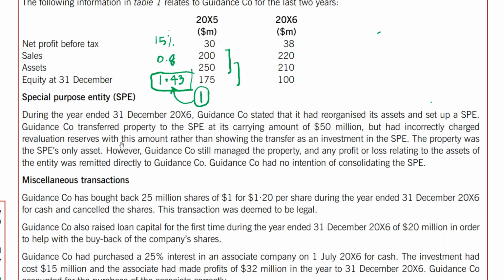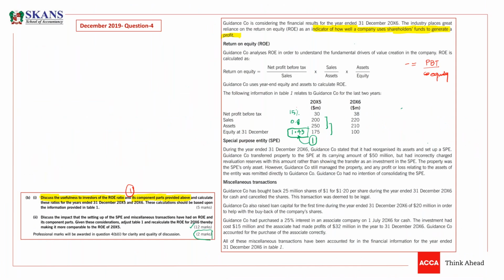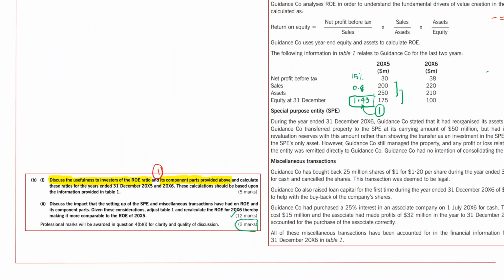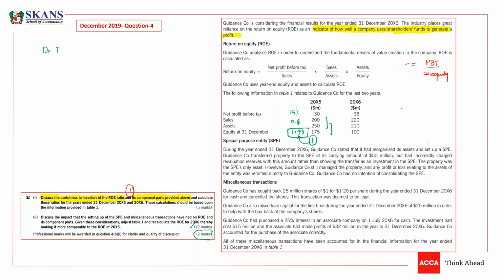So what we have done, we should do investment in SPE debit, and we should credit investment property. So our investment property is decreasing. We have transferred it to SPE. SPE means special purpose entity. So it is decreasing.